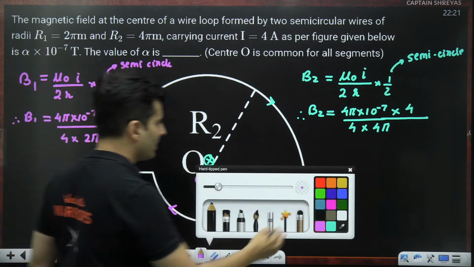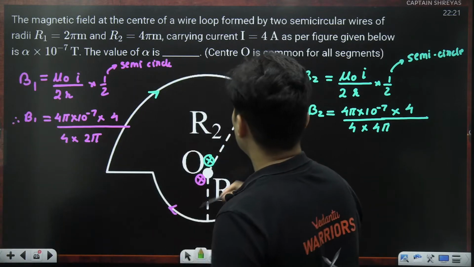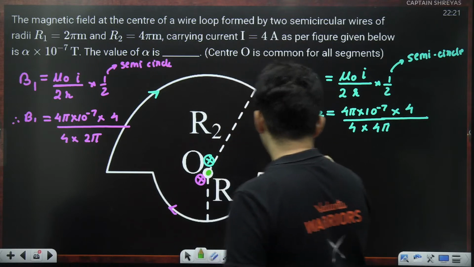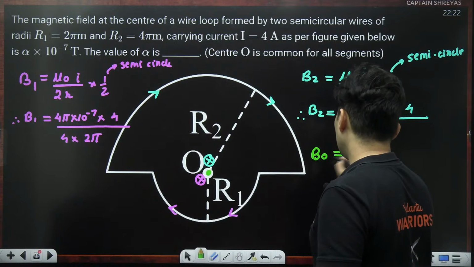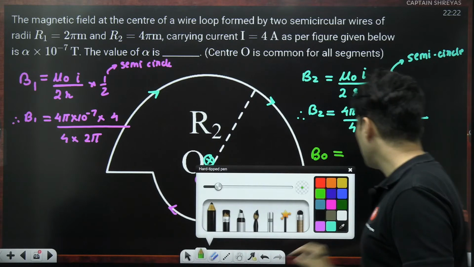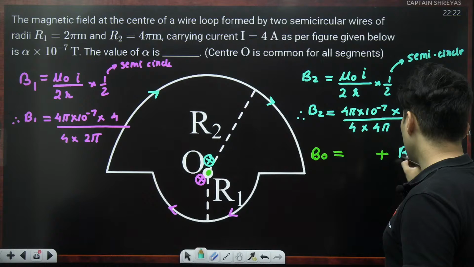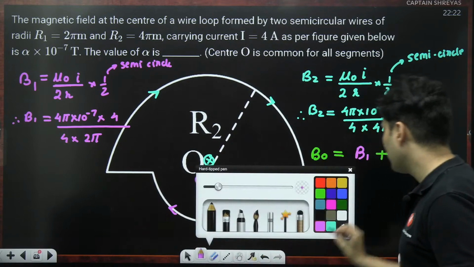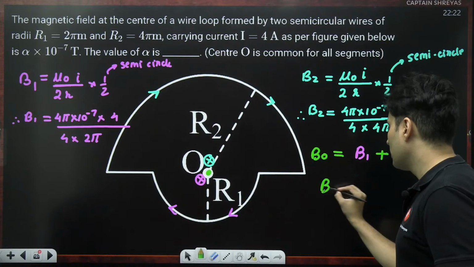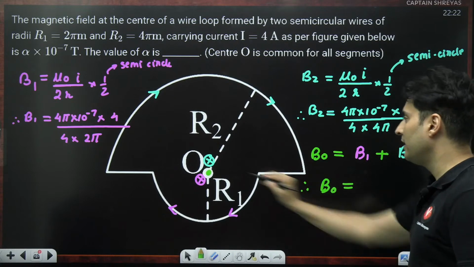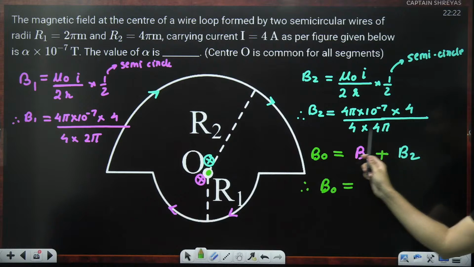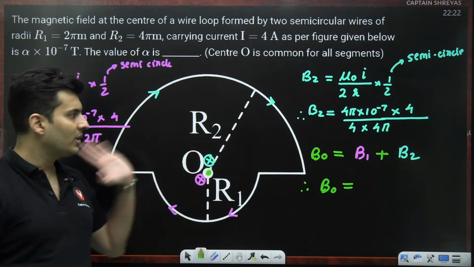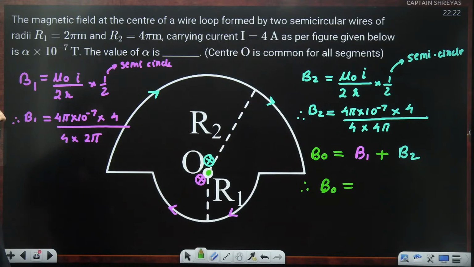But the question says find the magnetic field at the center. So the magnetic field at point O will be simply whatever B2 you found, whatever B1 you found, add them together, you will get the total magnetic field at point O. Just add this with this. Just add this with this, that's it.